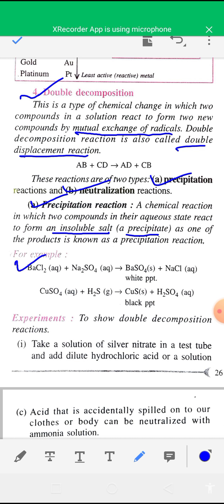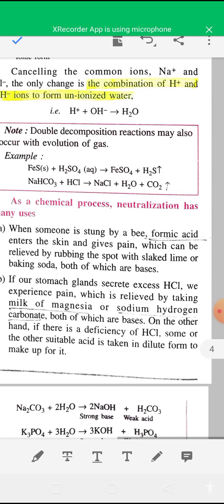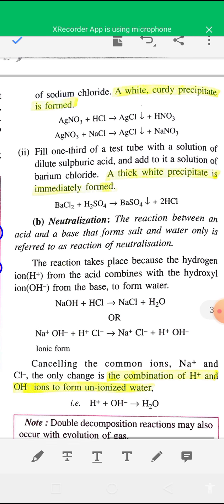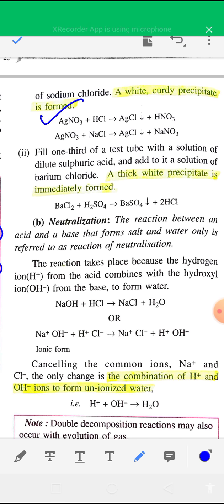For example, when aqueous solution of barium chloride, BaCl2, reacts with aqueous solution of sodium sulfate, you will get white precipitate due to formation of solid barium sulfate and sodium chloride in aqueous solution. One more example is given. You can see when aqueous solution of silver nitrate is added to hydrochloric acid solution, you will get white precipitate due to formation of silver chloride and nitric acid in aqueous solution. So these are precipitation reactions.